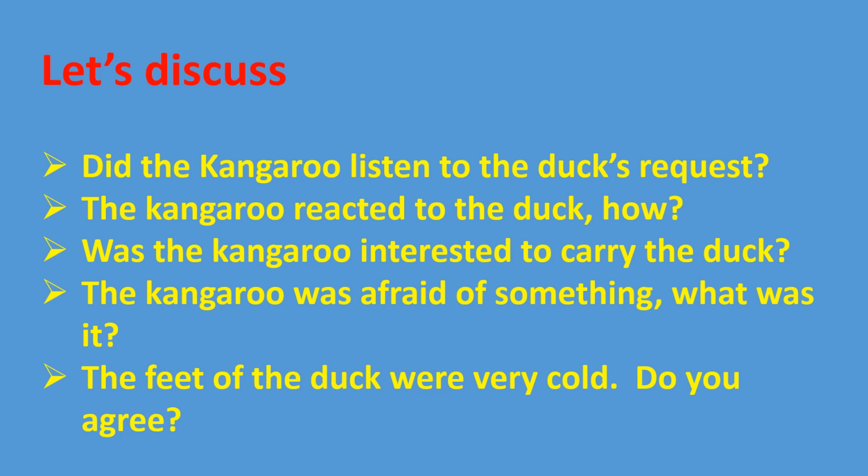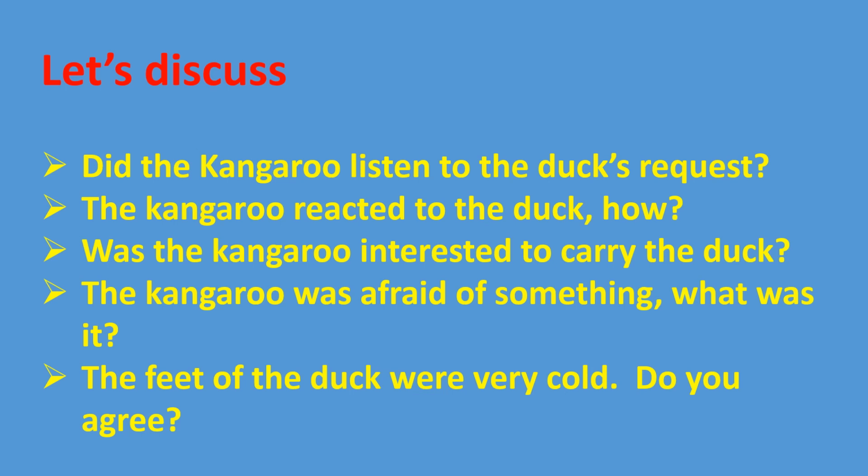What was the request made by the duck, Nana? The duck was making a request about its life, which was boring in the nasty pond, and it also wanted to go round the world along with the kangaroo. That was the request made by the duck, isn't it?